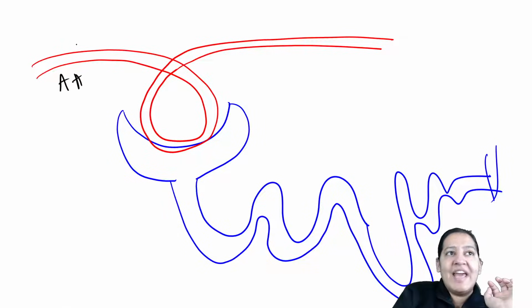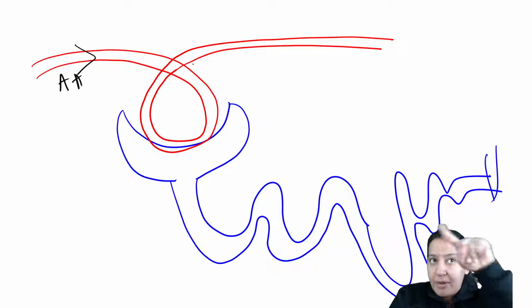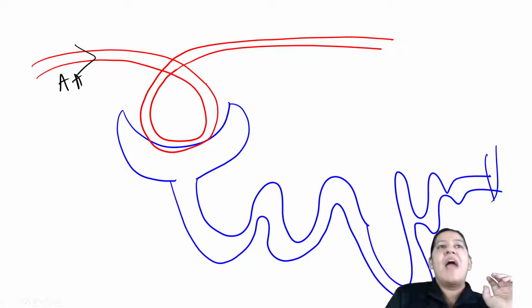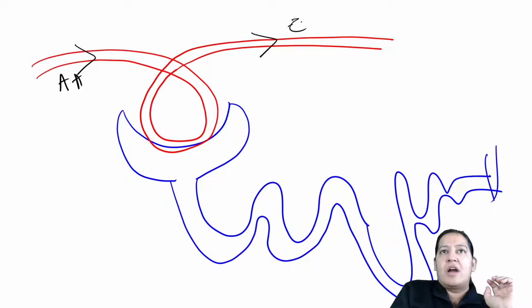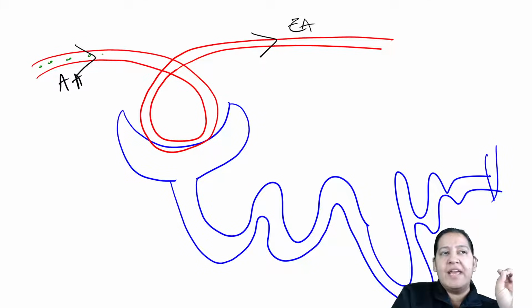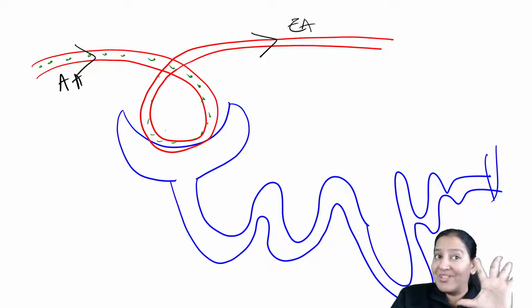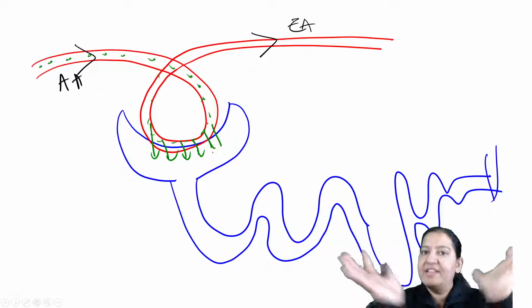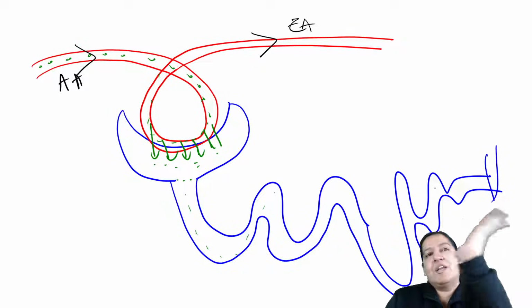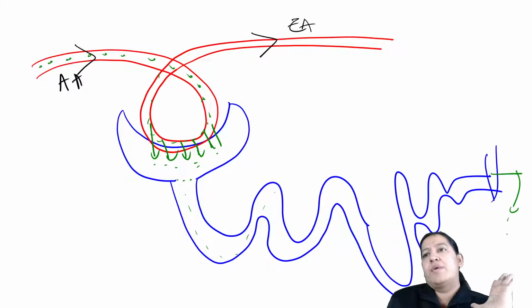The afferent arteriole carries the blood here. See the arrow. It forms a tuft of capillary inside the space, the bowl, the Bowman's capsule, and emerges out as the efferent arteriole. Everyone give me a thumbs up. Now the substances which are entering here via the afferent arteriole, the substances which are supposed to get excreted in urine, will filter out here and get collected in the space here, and then they will be driven into the PCT, loop of Henle, and ultimately they will be excreted in the urine.